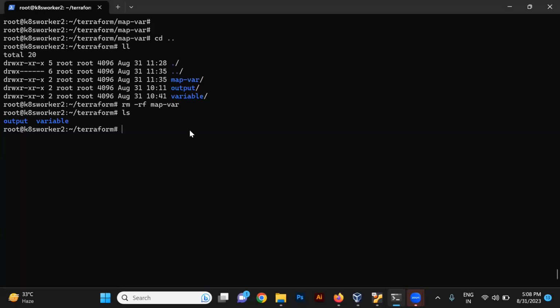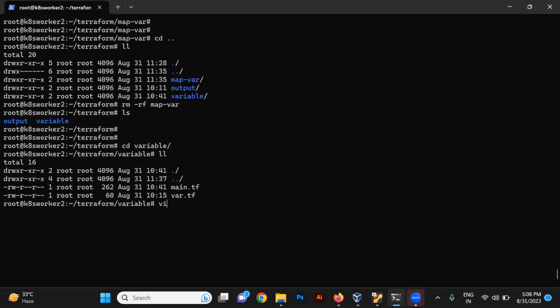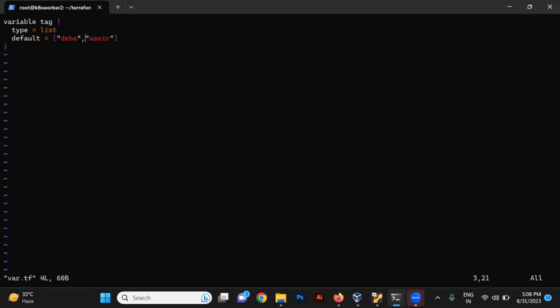In today's lecture, we are going to work with map variables, and along with the map variable, we will look at a new function called lookup. Let's go directly inside the variable file and check for the new variable tier. Along with that, we will be adding some more variables here.